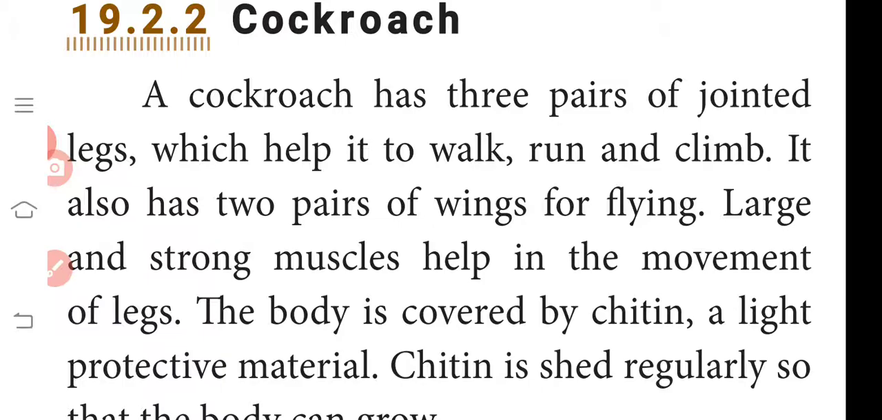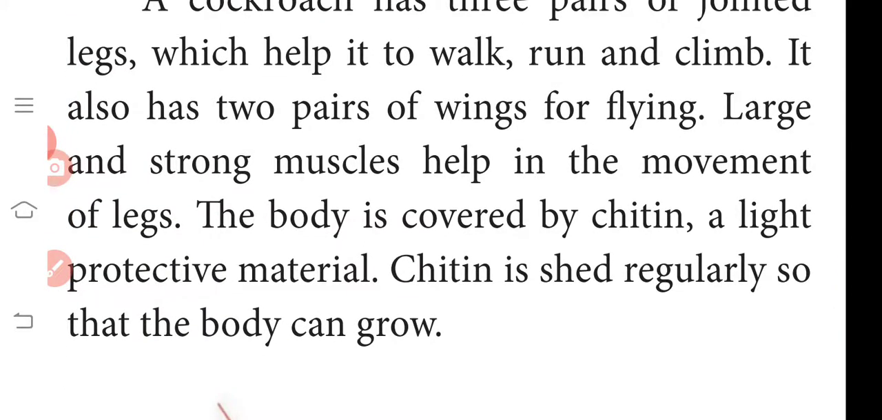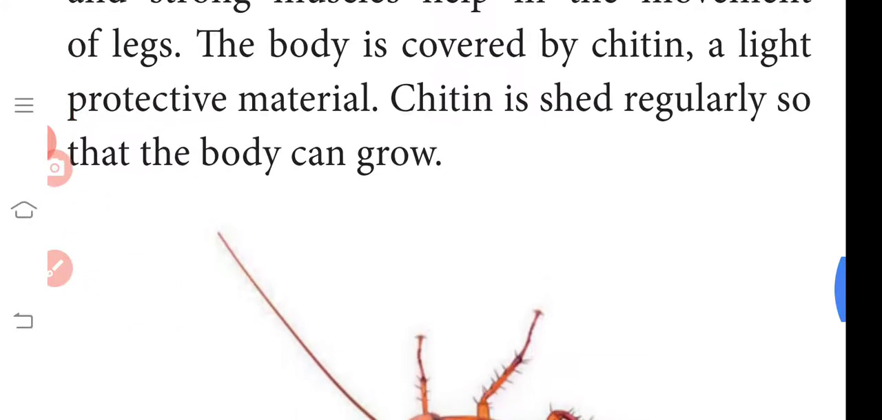A cockroach has 3 pairs of jointed legs which help it to walk, run and climb. It also has 2 pairs of wings for flying, and large and strong muscles helping the movement of legs. The body is covered by chitin, a light protective material. Chitin is shed regularly so that the body can grow.